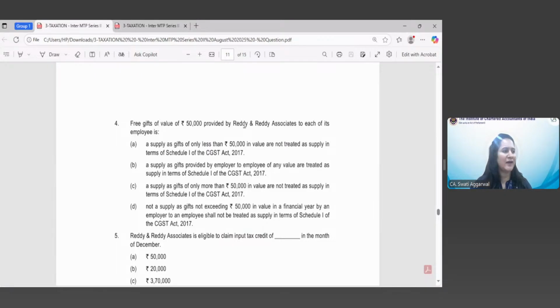Option C: a supply, as gifts of only more than rupees 50,000 in value are not treated as supply in terms of Schedule 1 of the CGST Act 2017. And option D: not a supply, as gifts not exceeding rupees 50,000 in value in a financial year by an employer to an employee shall not be treated as supply in terms of Schedule 1 of the CGST Act 2017. Yes, the options given in these questions are a little bit confusing. They are far more similar to each other. So it shows that you need to very carefully go through the provisions, then only you will be able to answer it correctly.